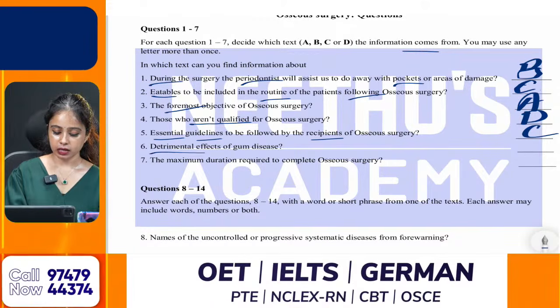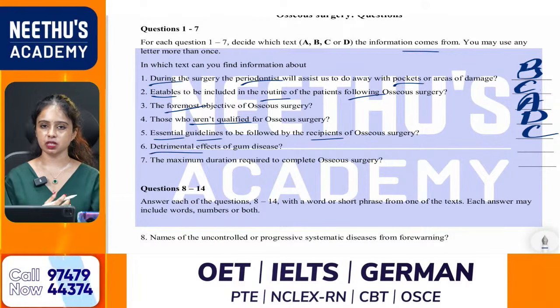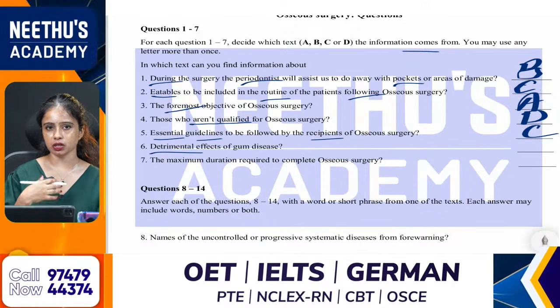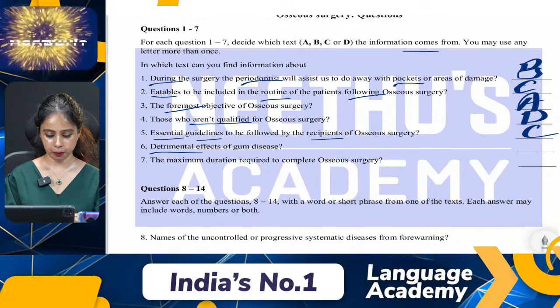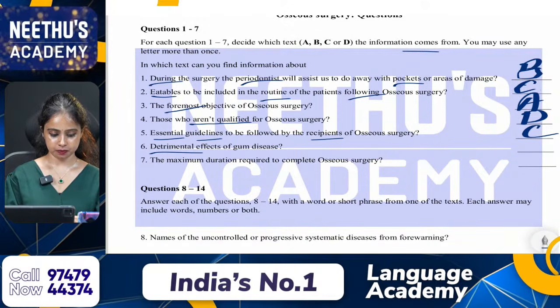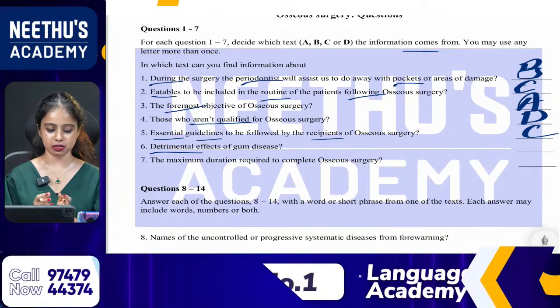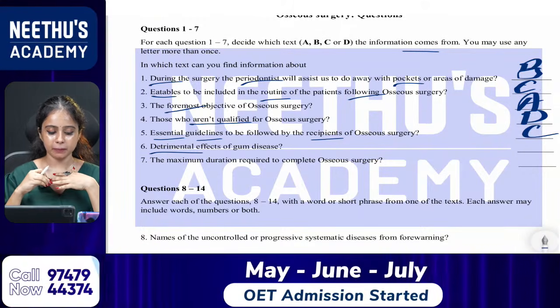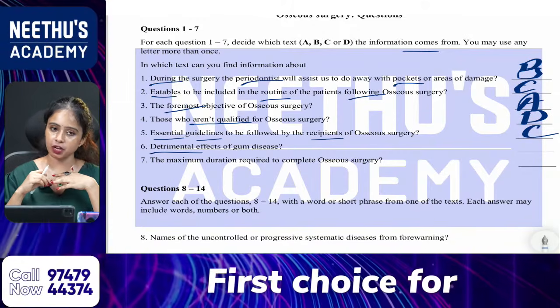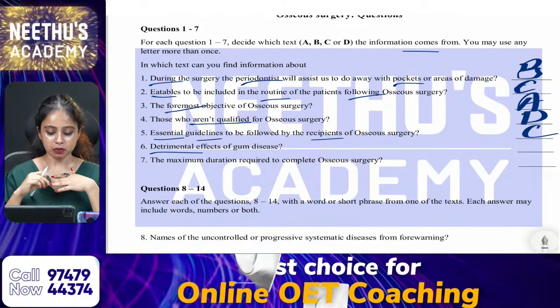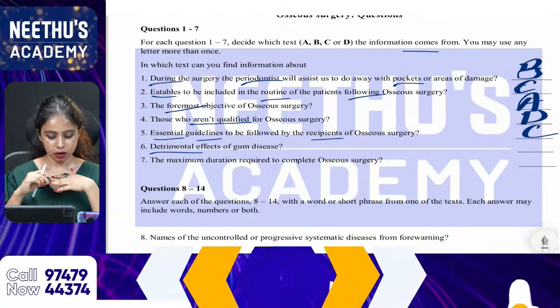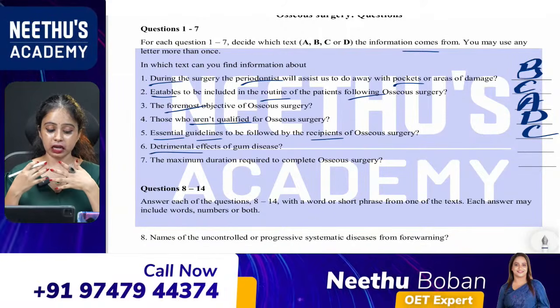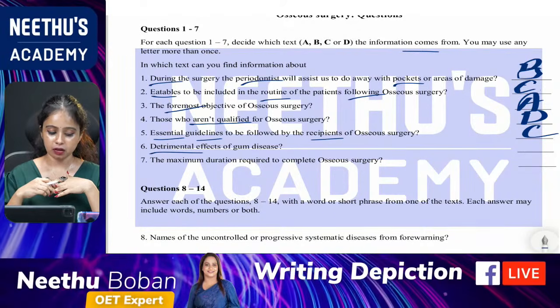Sixth one, detrimental effects of gum disease. What are the side effects or negative impacts of gum disease? Sixth question. What is the answer, Tara, for the sixth question? Yes, it is option C for the fifth one. Very good. What about the sixth one? Detrimental effects or negative impacts? Very good.